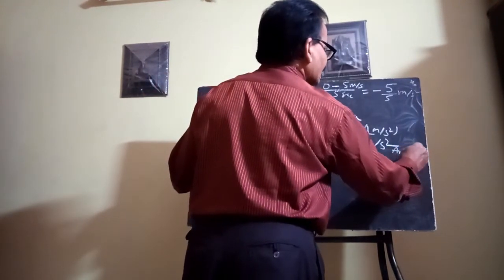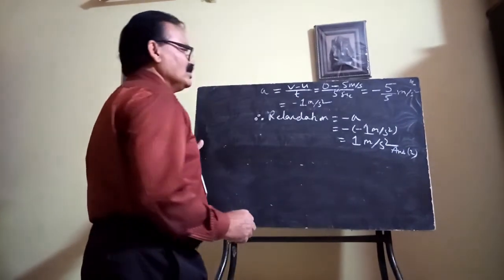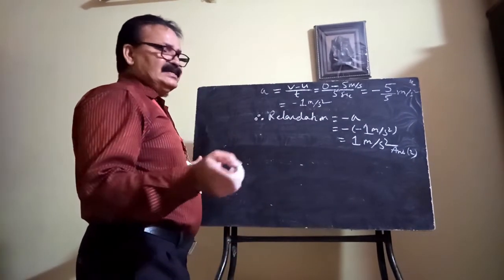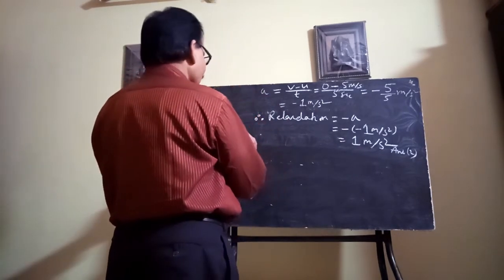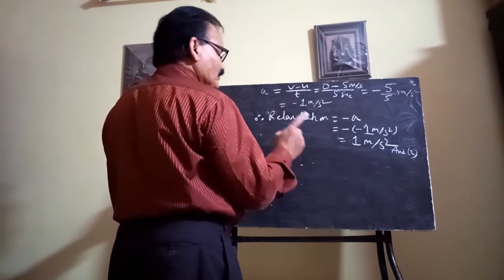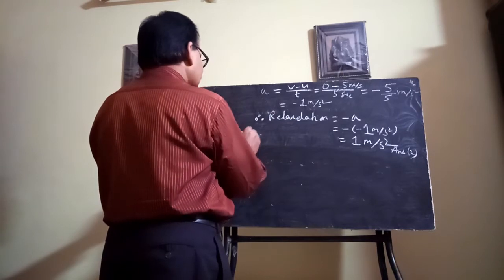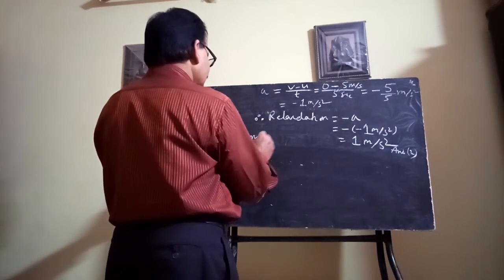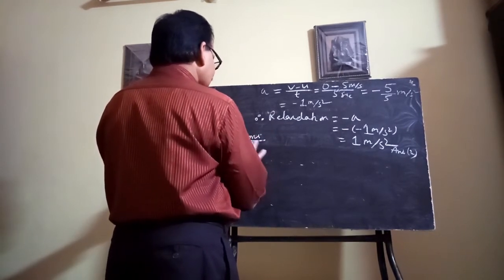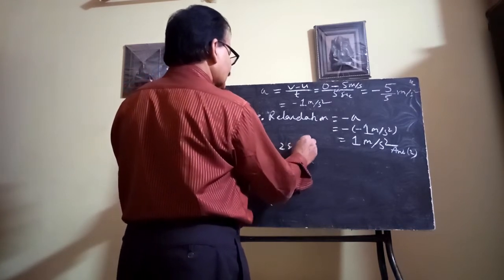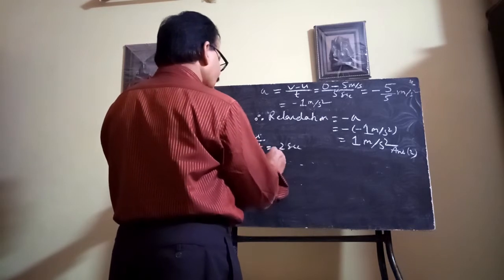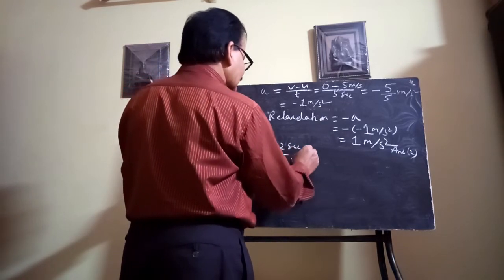The third part of the question is to find the speed after 2 seconds of the journey. You have to find v. Second case: time equals 2 seconds and u is 5 meter per second.